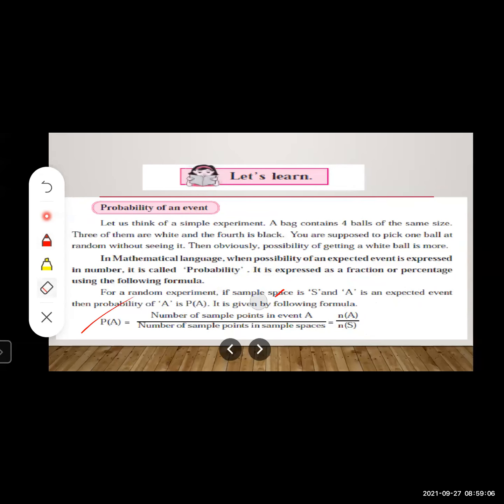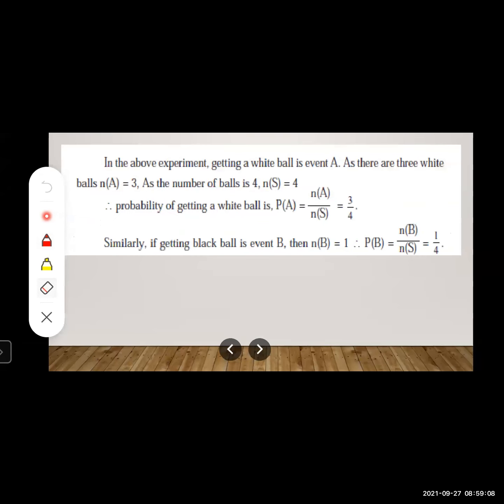Now let us move to the next slide. In the above experiment, getting a white ball is event A. As there are 3 white balls, n(A) is equal to 3 and the number of total balls is 4. So the probability of getting a white ball, P(A) is equal to n(A) upon n(S) is equal to 3 upon 4. Students, just now we have discussed one example.